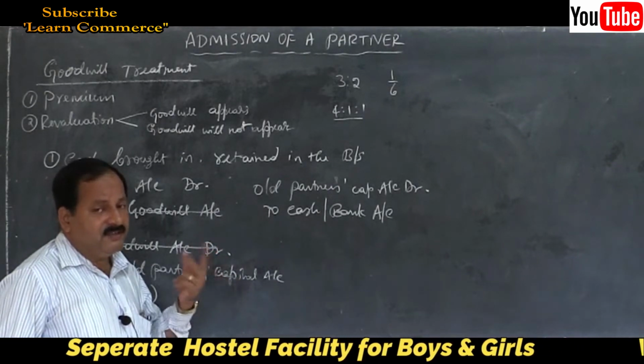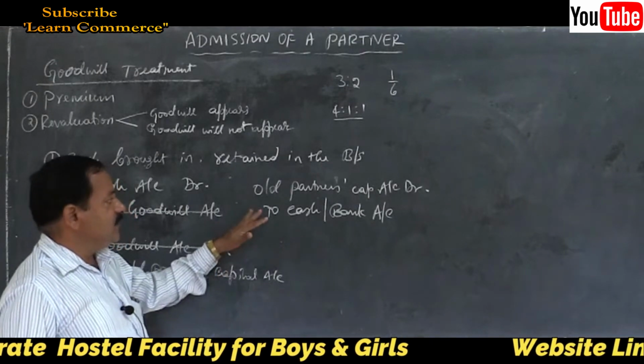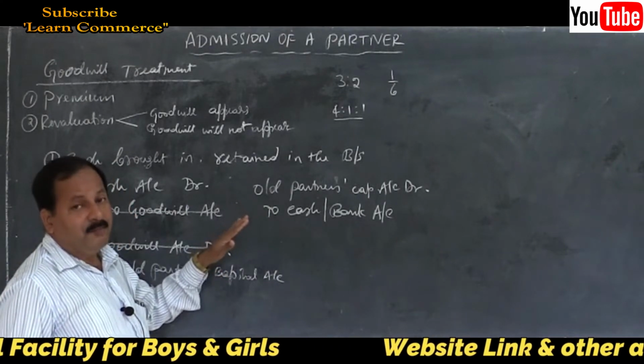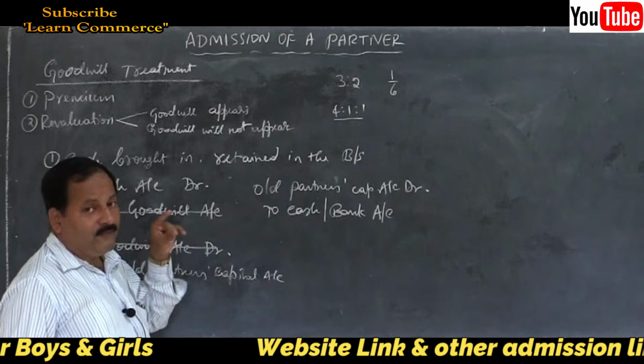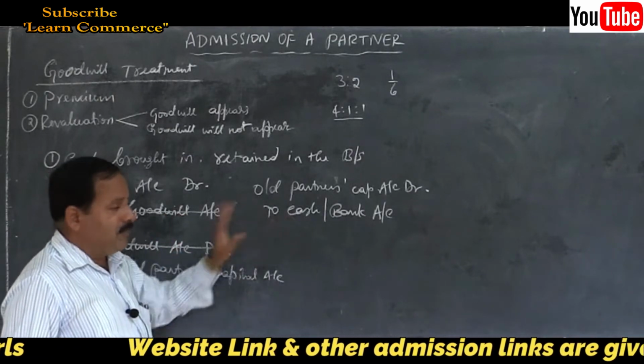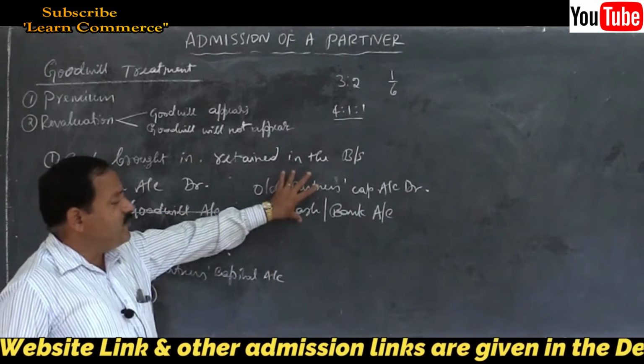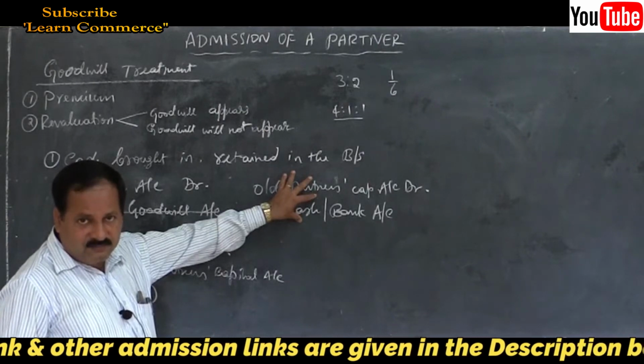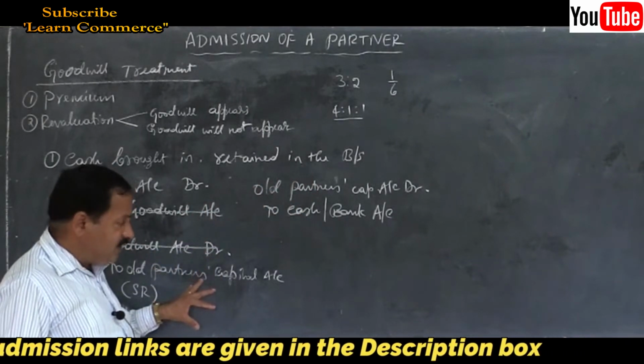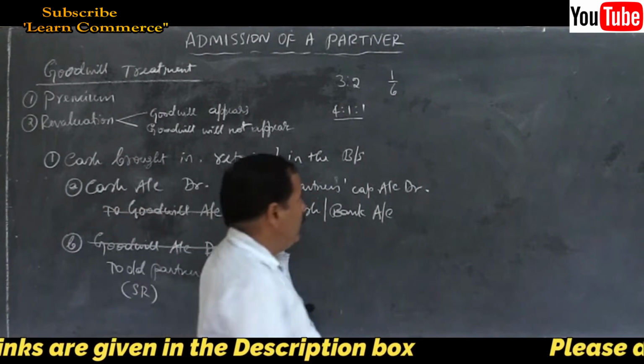Under the premium method, the second circumstance is that goodwill is brought in by the new partner in the form of cash and withdrawn by the old partner. So this additional entry will come, that's all. These two entries will be there and one more additional entry will come.